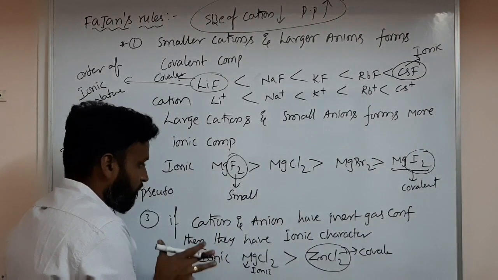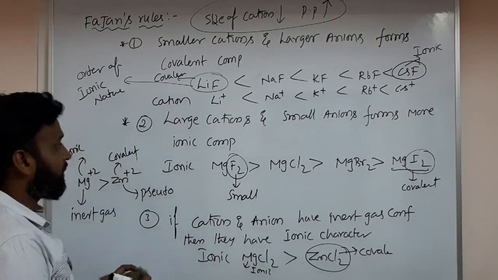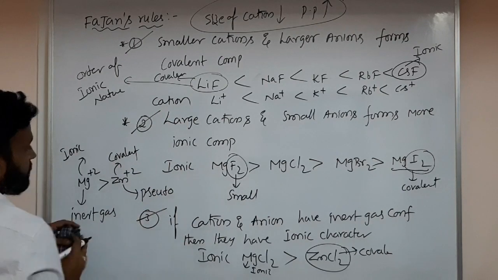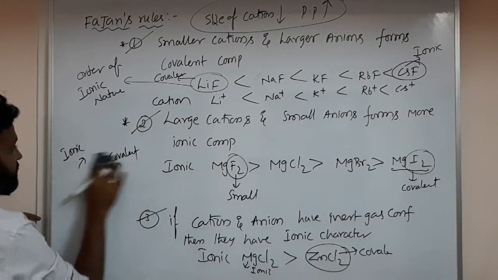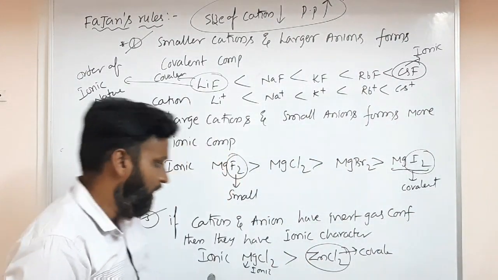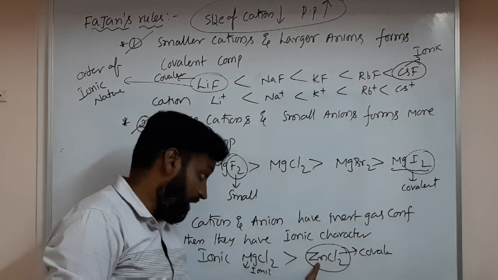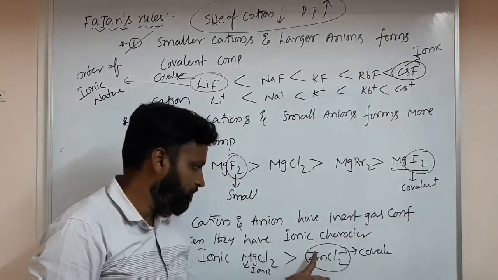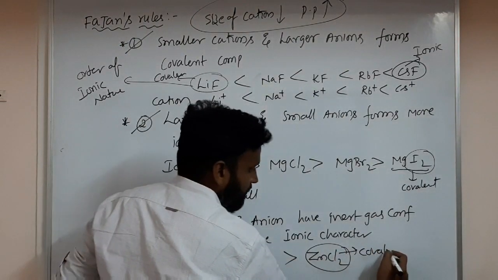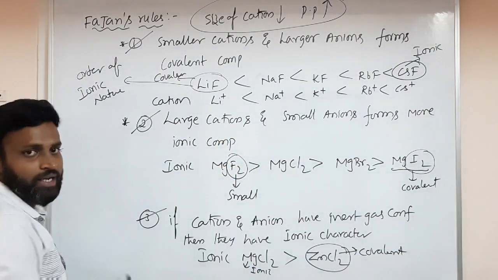So here one more important thing I said: if cation and anion have inert gas configuration, then they have ionic character. Understood, sir? Please note down this point. Here I said why MgCl2 is ionic and why ZnCl2 has somewhat covalent character. Here both have inert gas configuration, but the anion is inert, while the cation is not, and Zn2+ has pseudo inert gas configuration. So ZnCl2 has a bit of covalent character and MgCl2 has completely ionic character.